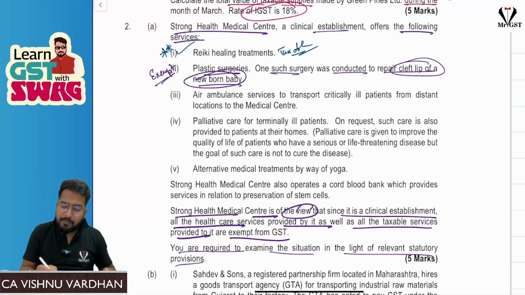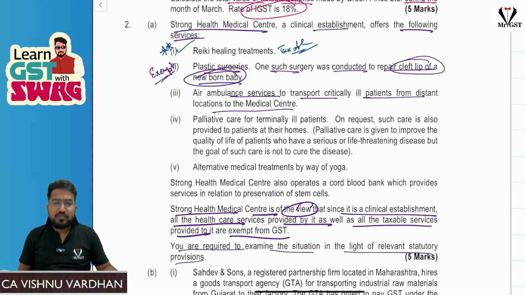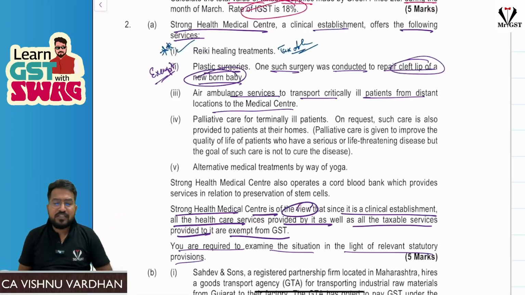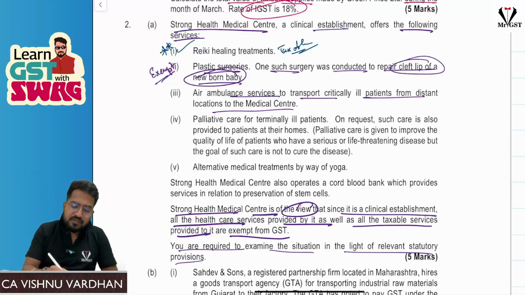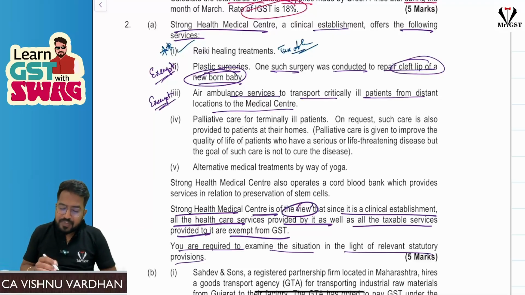Next, air ambulance services. Air ambulance services provided to transport critically ill patients from distant locations to the medical center. You know, transportation of patients from or to a clinical establishment is obviously exempt under GST. There is no point like you should be transporting them only by roadways. Even air ambulance services are also exempt under GST because it is transportation to or from a clinical establishment. Fine.